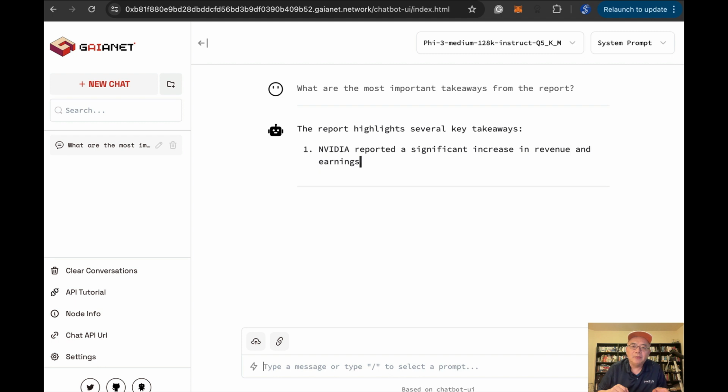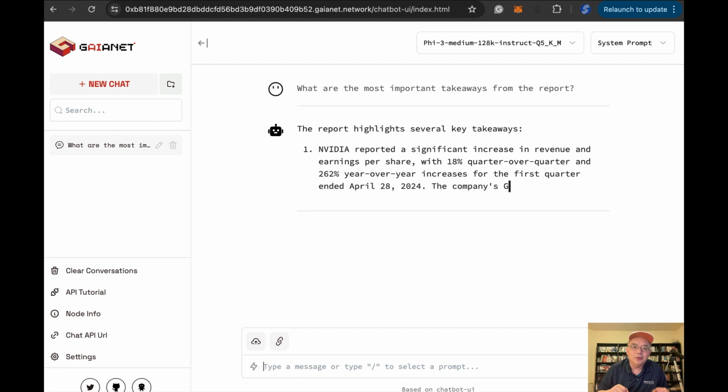Notice that I started from the press release. I didn't start from the takeaways from the news article first. So it summarized all this directly from the press release and the tables of the financial reports, right? So it talks about the revenue growth quarter to quarter and year to year, which is really accurate. And the earnings per share.